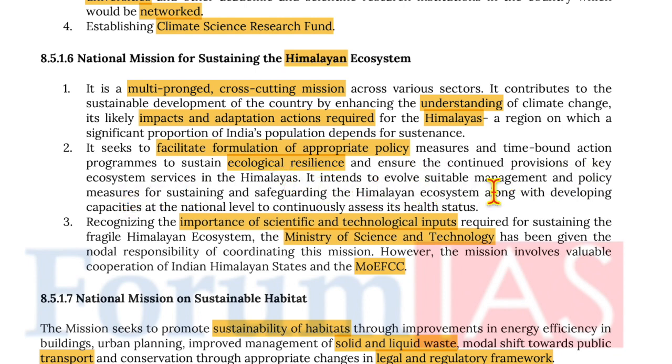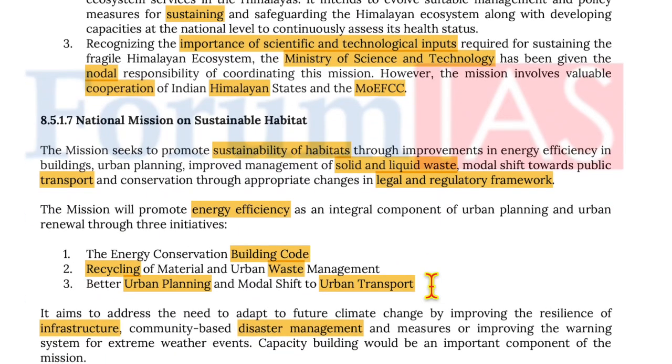It intends to evolve suitable management and policy measures for sustaining and safeguarding the Himalayan ecosystem, along with developing capacities at national level to continuously assess its health status. Recognizing the importance of scientific and technological inputs required for sustaining the fragile Himalayan ecosystem, the Ministry of Science and Technology has been given the nodal responsibility for coordinating this mission. However, this mission involves valuable cooperation from Himalayan states and Ministry of Environment, Forest and Climate Change.